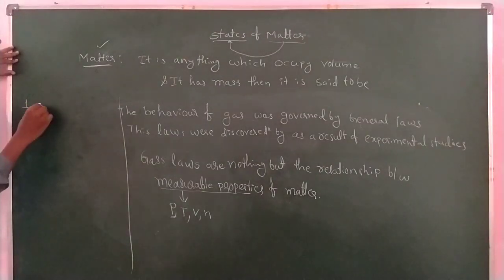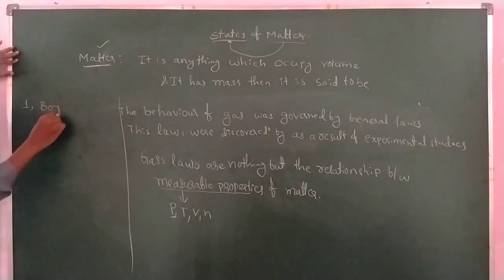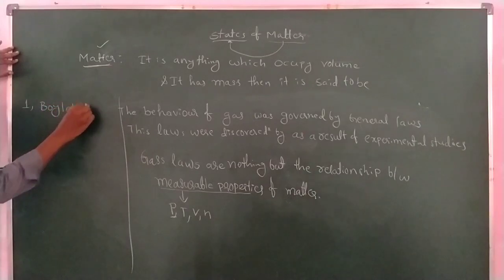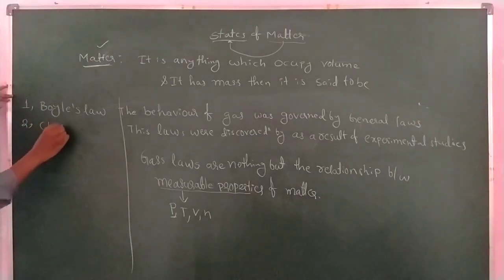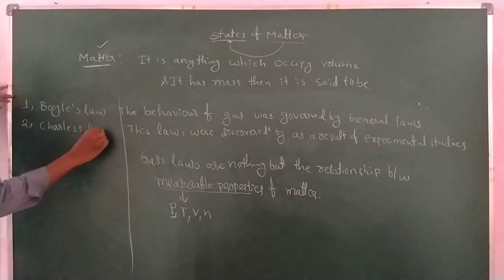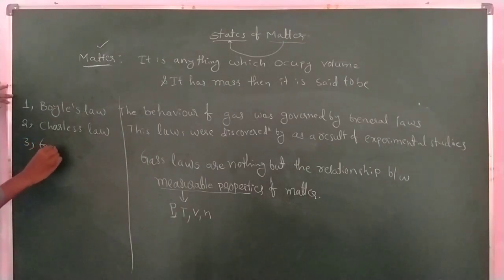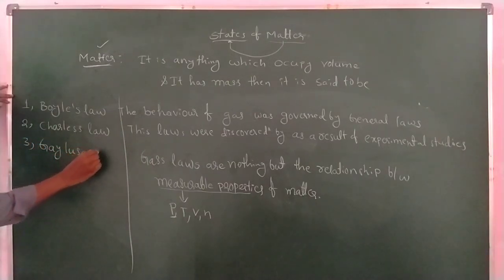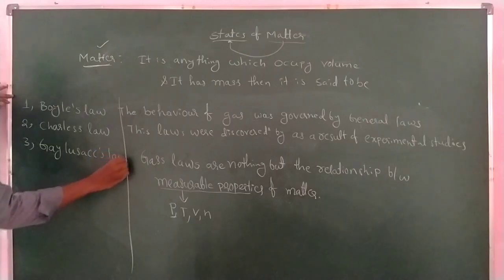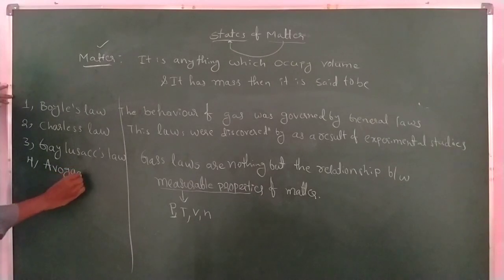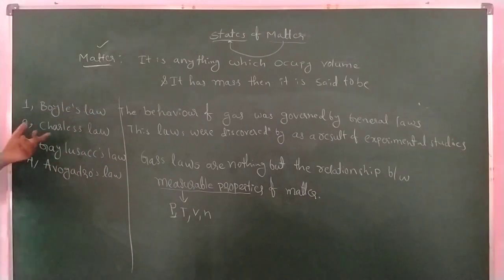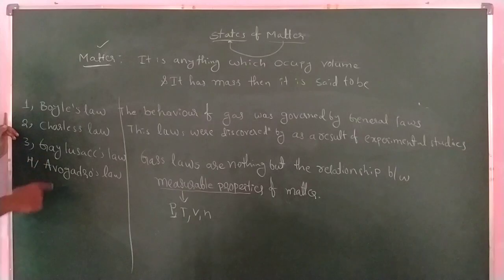The first gaseous law is Boyle's law. The second gaseous law is called Charles law. The third one is Gay-Lussac's law, and the fourth one is Avogadro's law. Now these 4 laws are there. We will discuss in detail Boyle's law, Charles law, Gay-Lussac's law, and Avogadro's law.